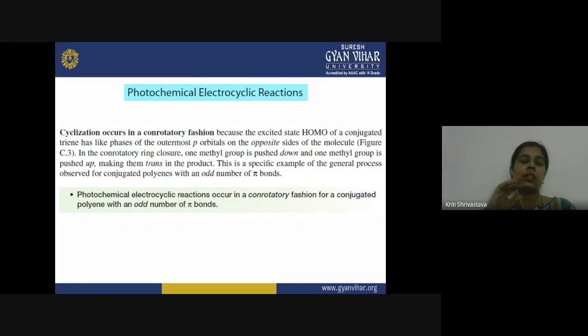For all the systems containing an odd number of pi bonds, the photochemical electrocyclic reaction will take place via con-rotatory motion. This is a generalized statement which can be applied accordingly, and it will help you solve different problems related to this topic.